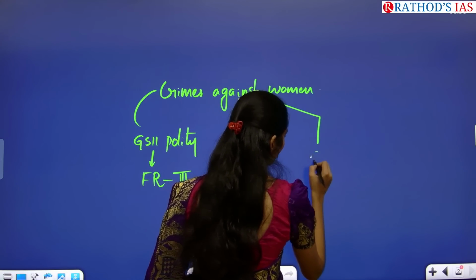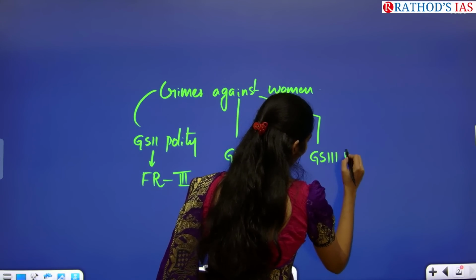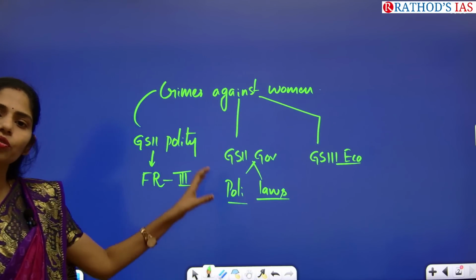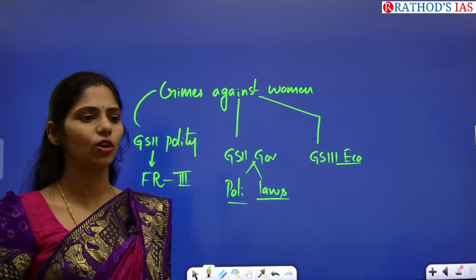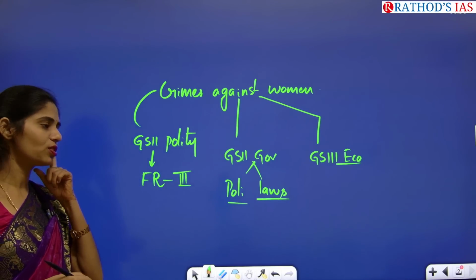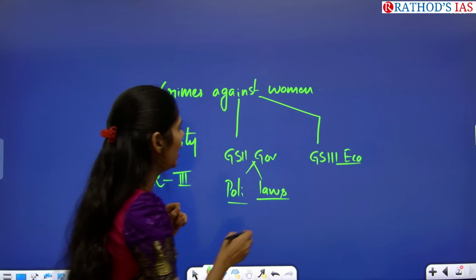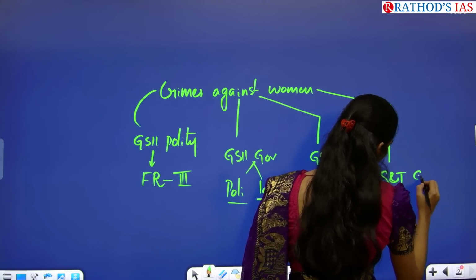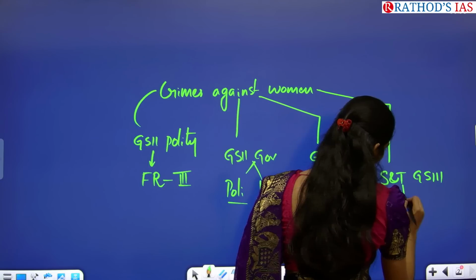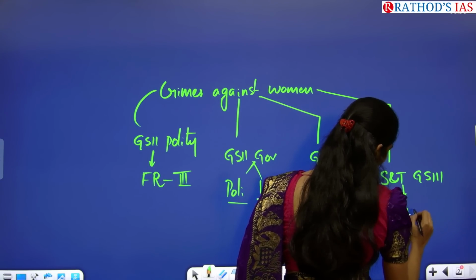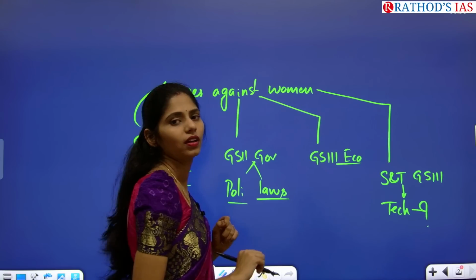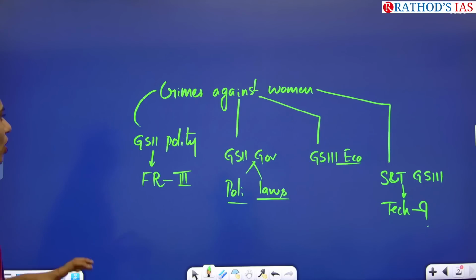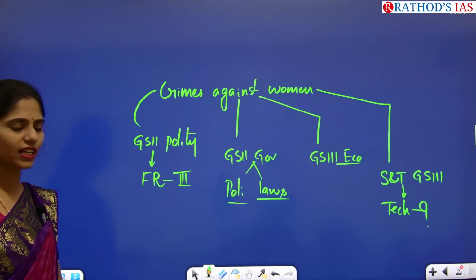And the next one is, you have to see from the economy point of view. Because of these crimes against women, what is the loss we are facing in our economy? From that point also you can see, and even from science and technology, from GS Paper 3 point of view, you have to see how we can use technology to decrease crimes against women in India. Okay, so all these are the subjects that we can connect.